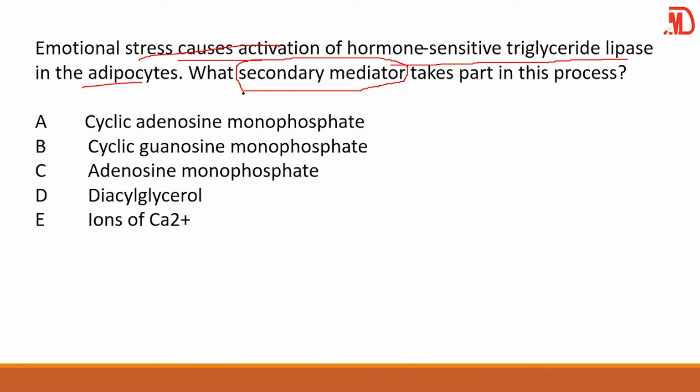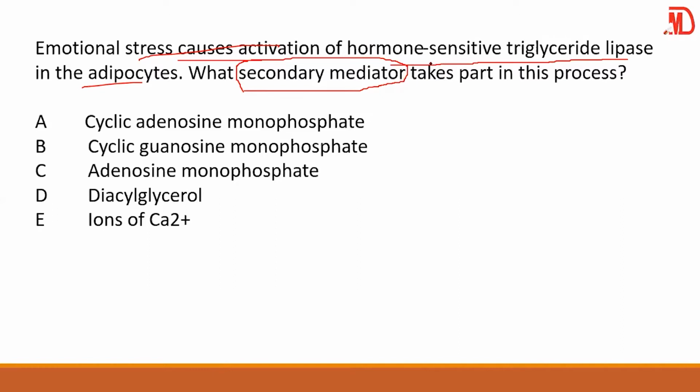Primary mediators are the hormones that trigger activity in the body, right? The secondary mediators are the ones that carry the hormone's message and begin to transform it into a different thing. So here the question now is, which secondary mediator is involved in the hormone-sensitive triglyceride lipase?